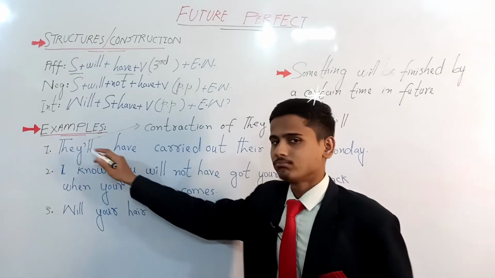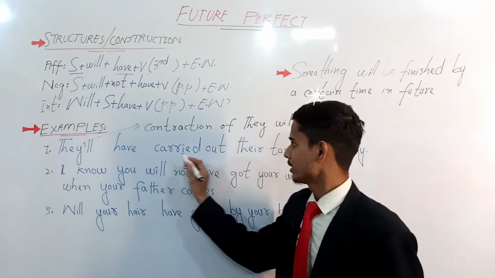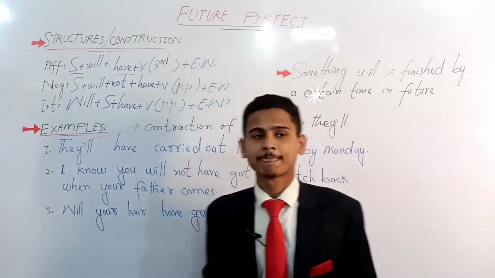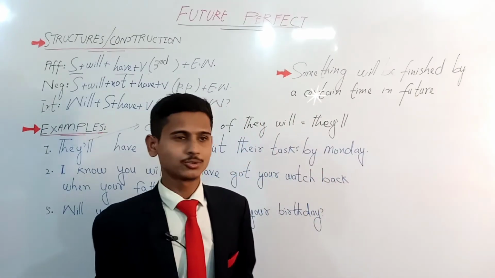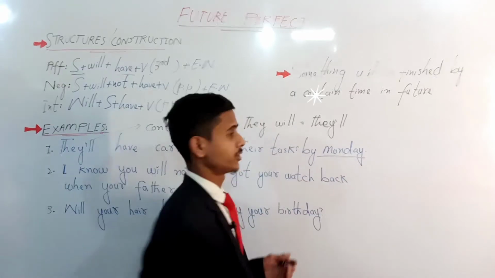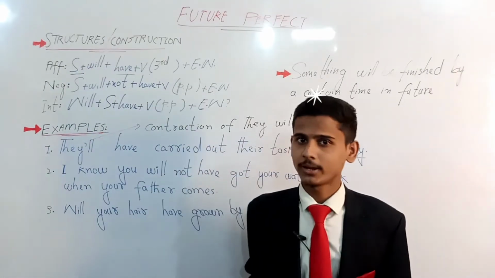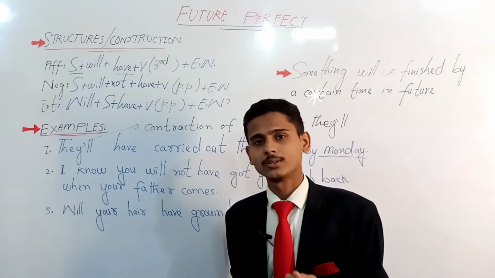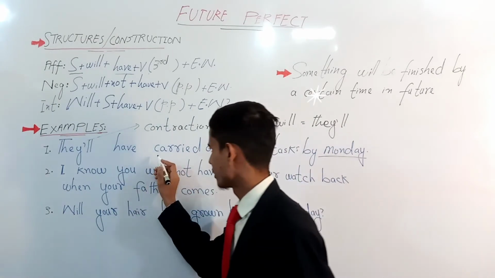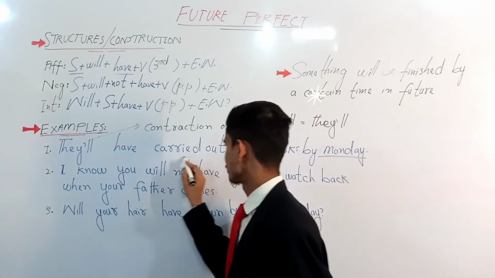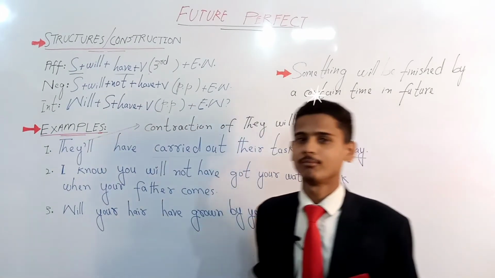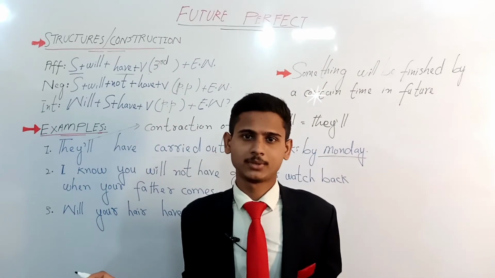So, they'll have carried out their tasks by Monday. So this is the certain time, Monday, or certain moment. It's not a moment actually, it's a time, but I can say moment just to make you understand, by which this particular action, carrying out of the tasks, will have been done, right?